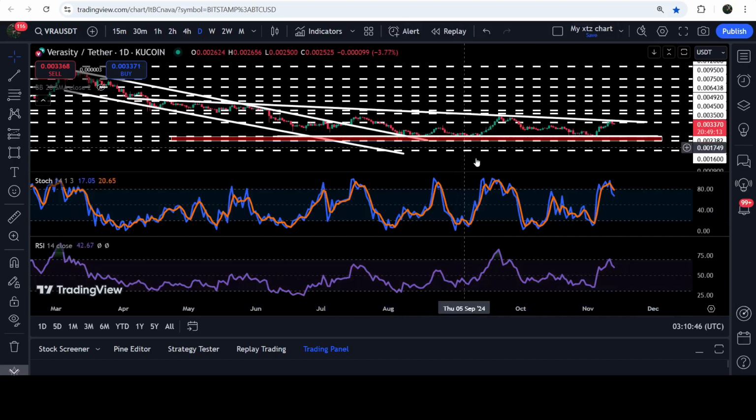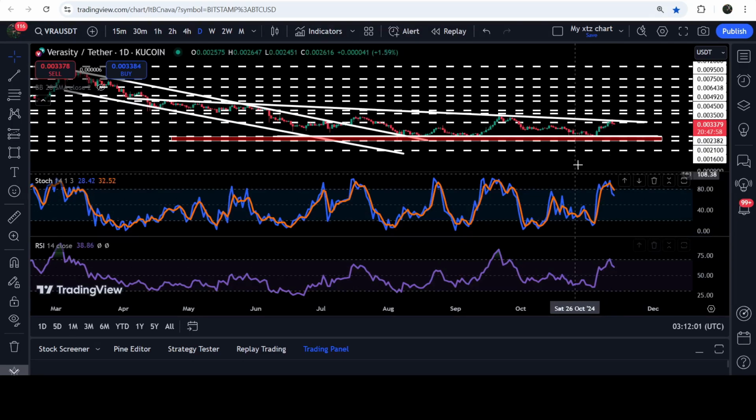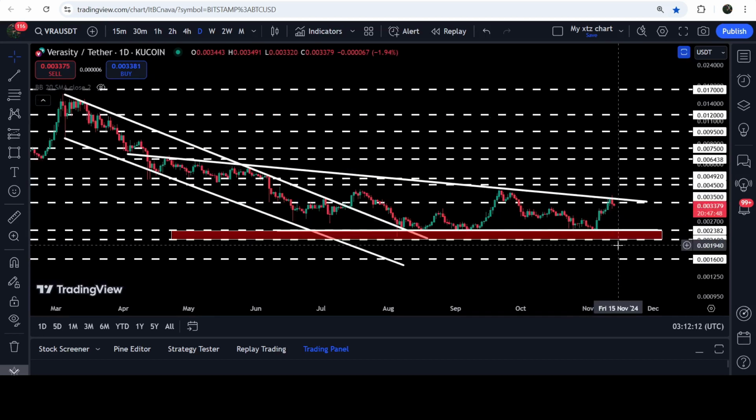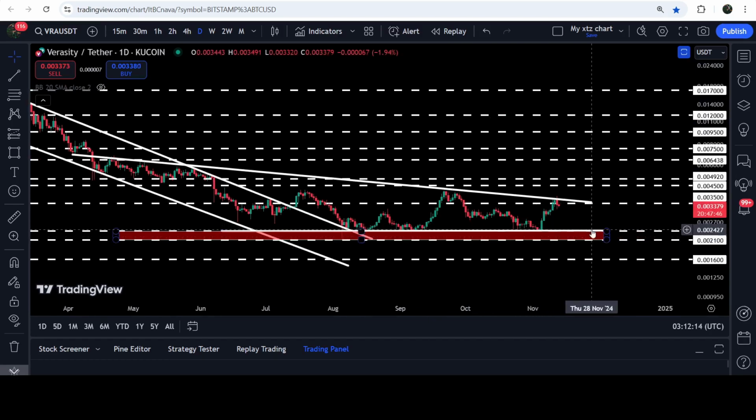And now there can be a probability that after this rejection, the price may retest or test the support of the triangle, because at the same time we can see that both oscillators, the stochastic and RSI, have entered the overbought zone. You can see that we have also received the bear cross by the stochastic as well, like this blue line has crossed down the orange line. Therefore, now there is a probability that we may test the support of the triangle.